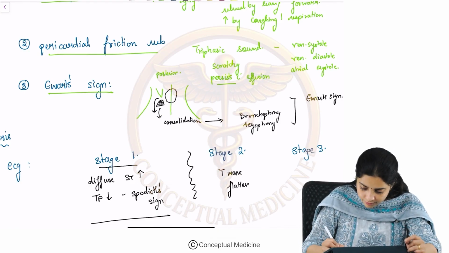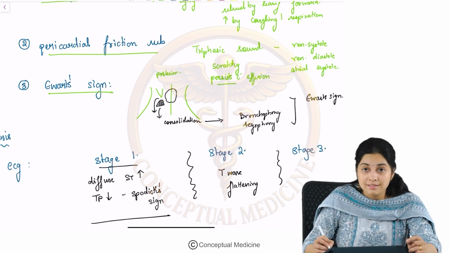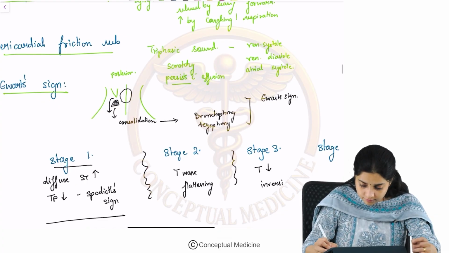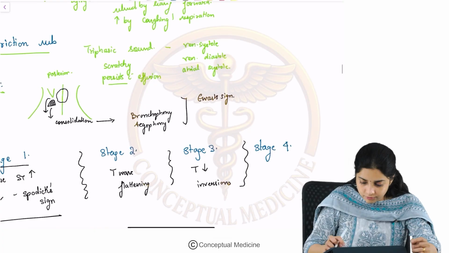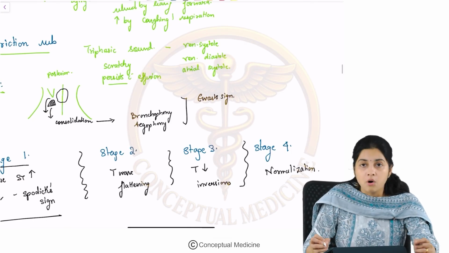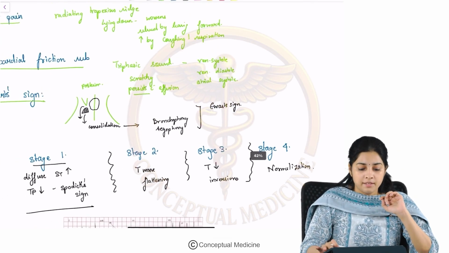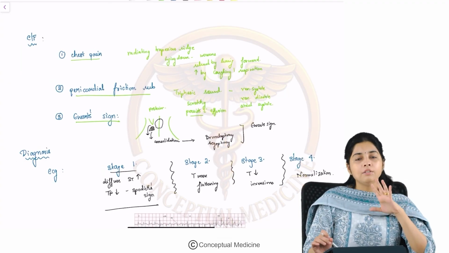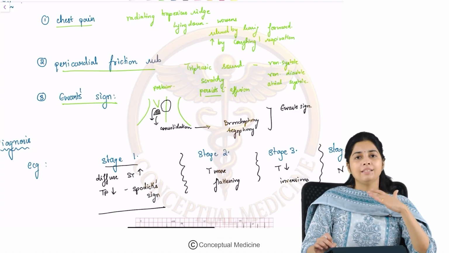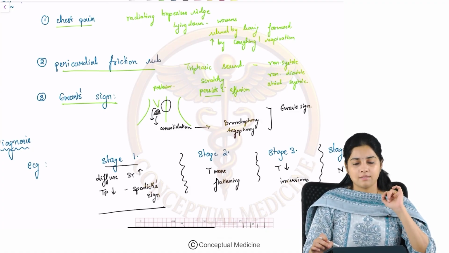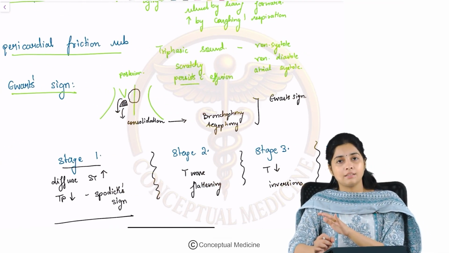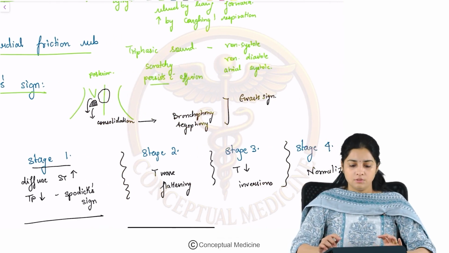There is T wave flattening. Then, in stage 3, there is T wave inversion. And finally, in stage 4, there is normalization of all the ECGs. Right? So, we have the stage 1, 2, 3, 4 in pericarditis. In the first stage, you have diffuse ST segment elevation and TP segment depression, which is called the Spodix sign. In stage 2, there is T wave flattening. In stage 3, there are T wave inversions and stage 4, there is normalization.